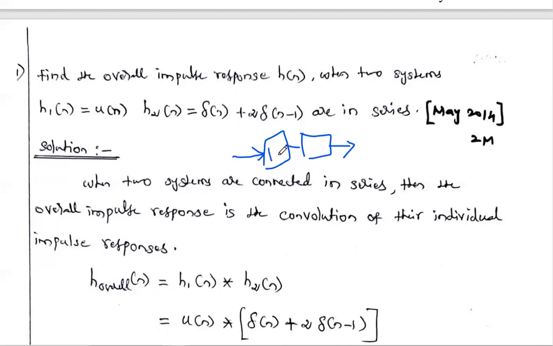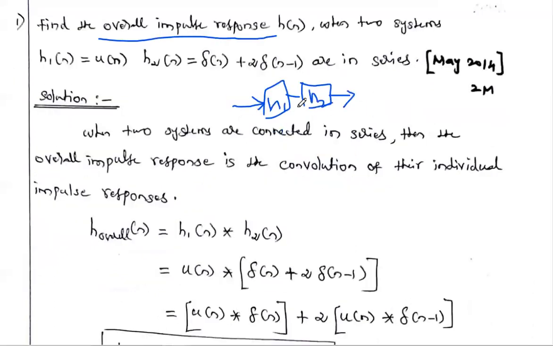The first impulse response h1 is given as u of n. And the impulse response of the second system, h2, is given as del of n plus 2 into del of n minus 1. If the two systems are connected in series, the question is to find the overall impulse response.